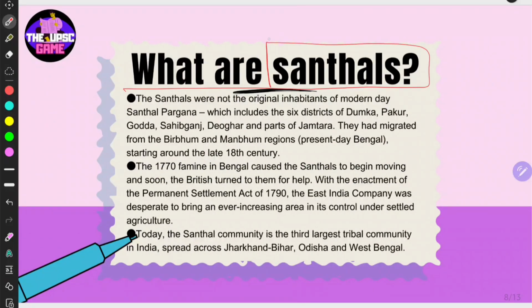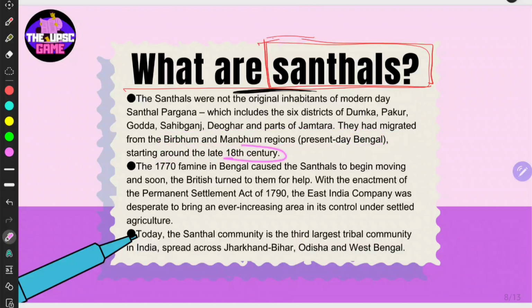Then, what are Santhals? I have gone into this because this topic is specifically with respect to Santhals, right? So we have to just look at what they are and what their status is right now, right? So when you see, the Santhals were not the original inhabitants of modern day Santhal Pargana, which includes 6 districts: Dumka, Pakur, Godda, Sahibganj, Deoghar, parts of Jamtara. They had migrated from Birbhum and Manbhum regions. We have discussed about it in the first slide, right? These are from Bengal and Jharkhand or Bihar areas, right?